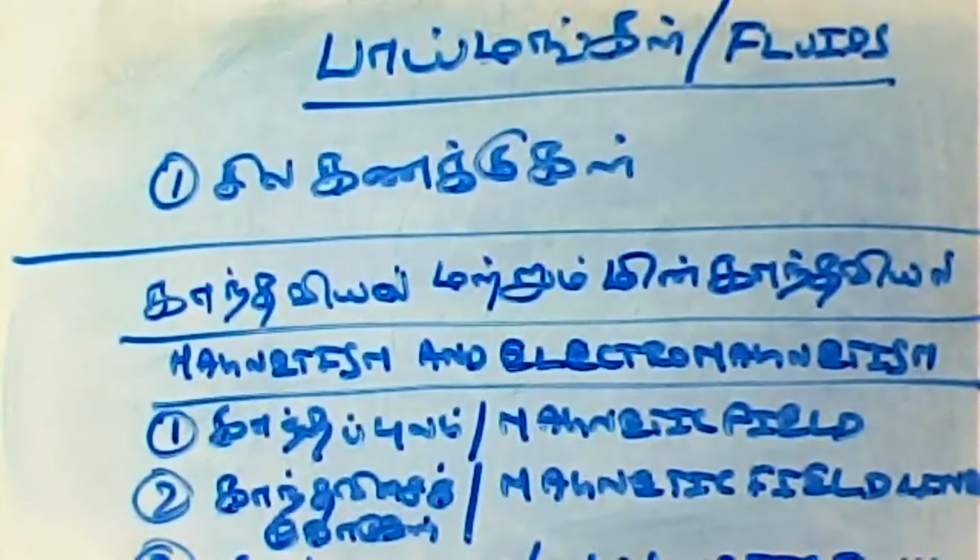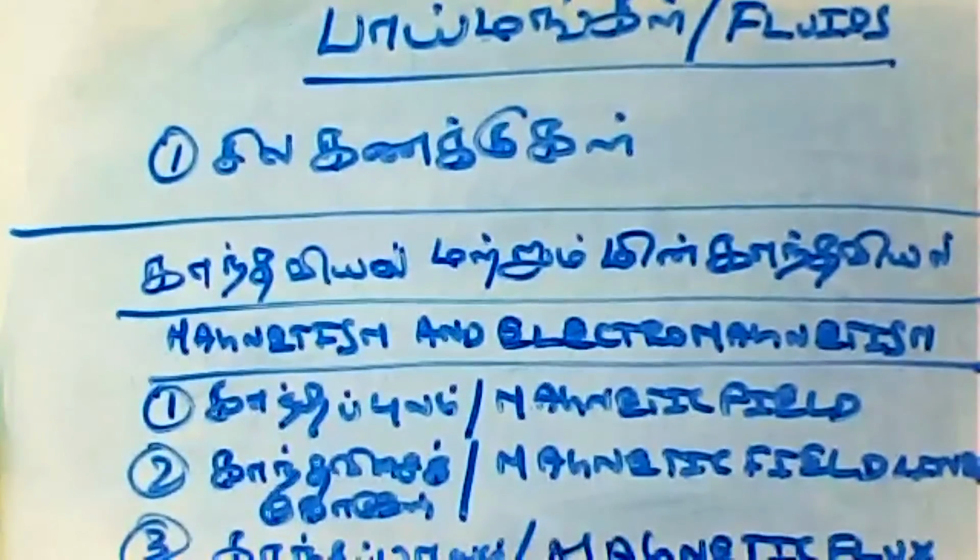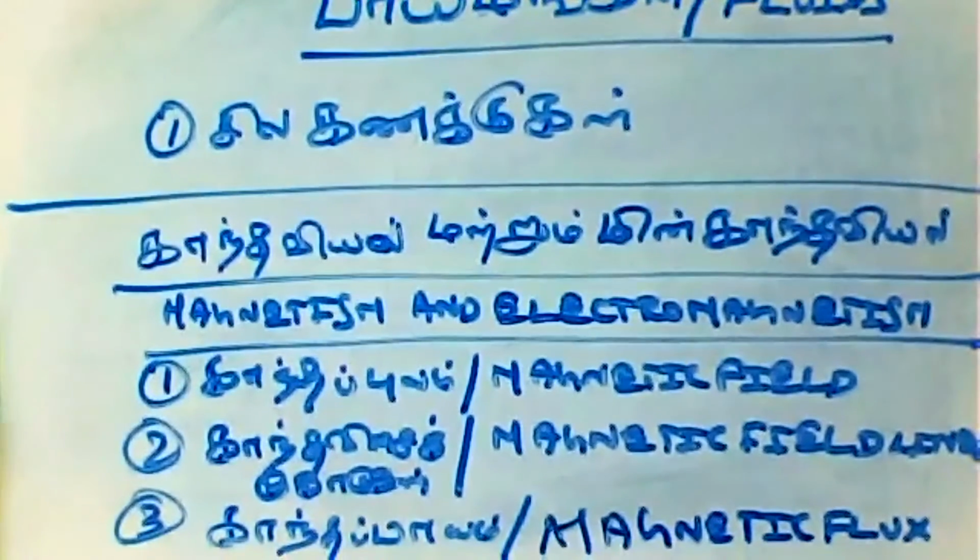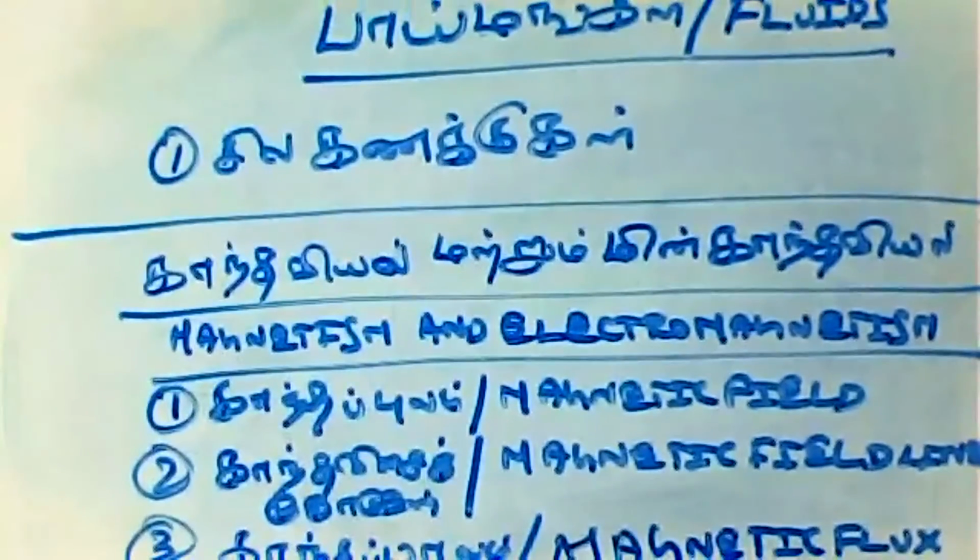காந்தவியல் மற்றும் மின்காந்தவியல், அதாவது magnetism and electromagnetism. இதுல what we are going to deal today is காந்தப்புலம், அதாவது magnetic field, காந்தவிசை கோடுகள், magnetic field lines, and also காந்தப்பாயம், magnetic flux. These are the things we are going to discuss today.